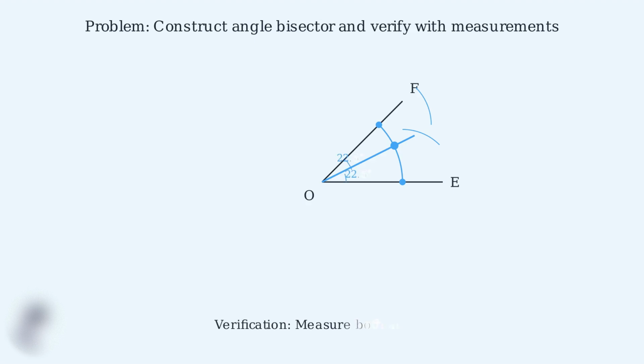Step 2. Verification. We can measure each resulting angle to confirm they're equal. Both angles should measure approximately 22.5 degrees, proving our construction is accurate.